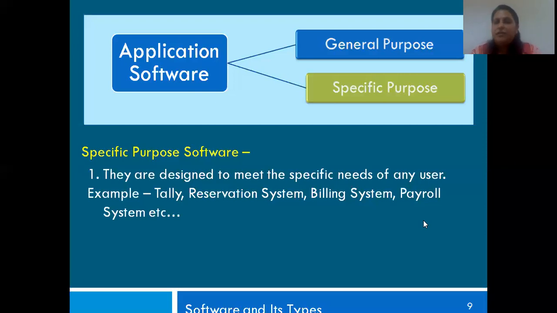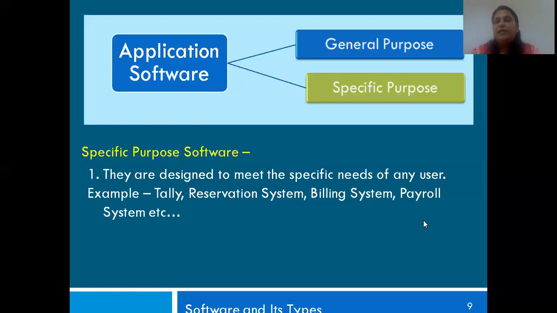Then you have your billing system. All your billing data has to be specific. Whatever purchases a person has made, or what is the price of that particular product, all that is a specific requirement.